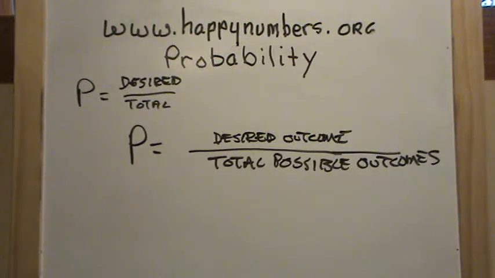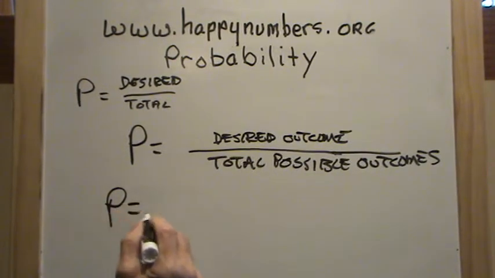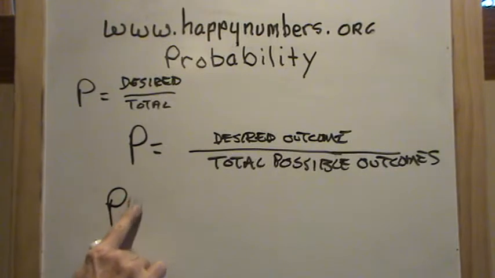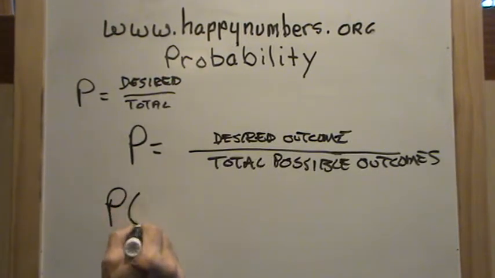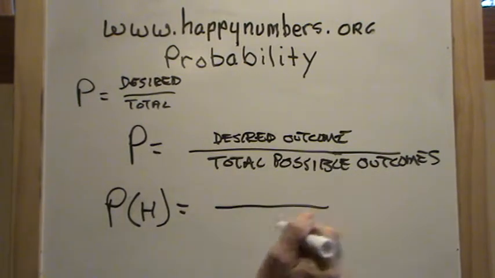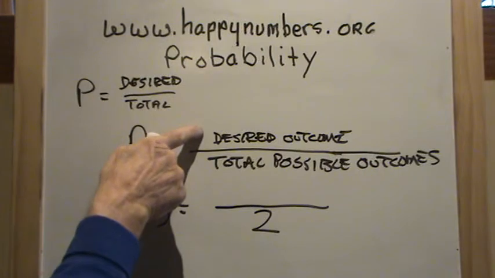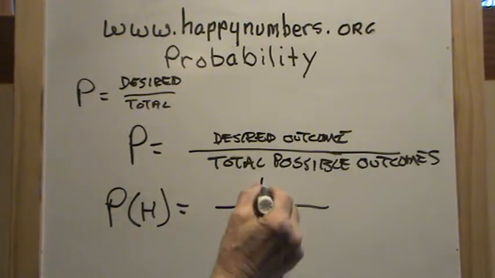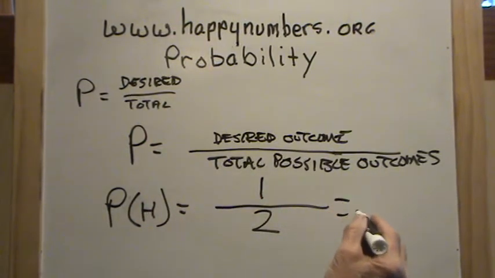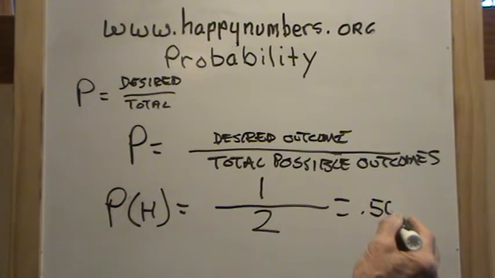Let's flip a coin one time. What is the probability of getting a head? Well, if I flip a coin, the total possible outcomes are 2. The desired outcome that I want is a head, which is 1, so the probability is 1/2, which is equal to 50 hundredths. And that is basically an introduction to probability.